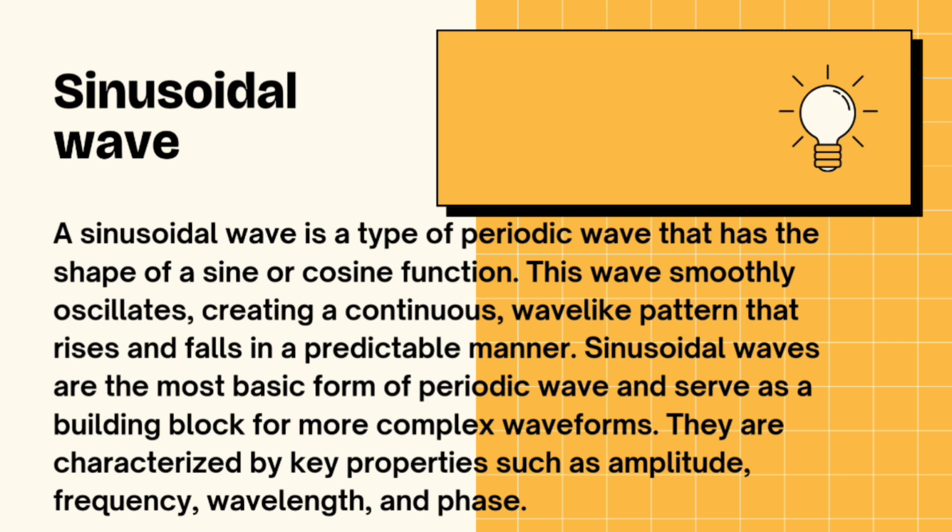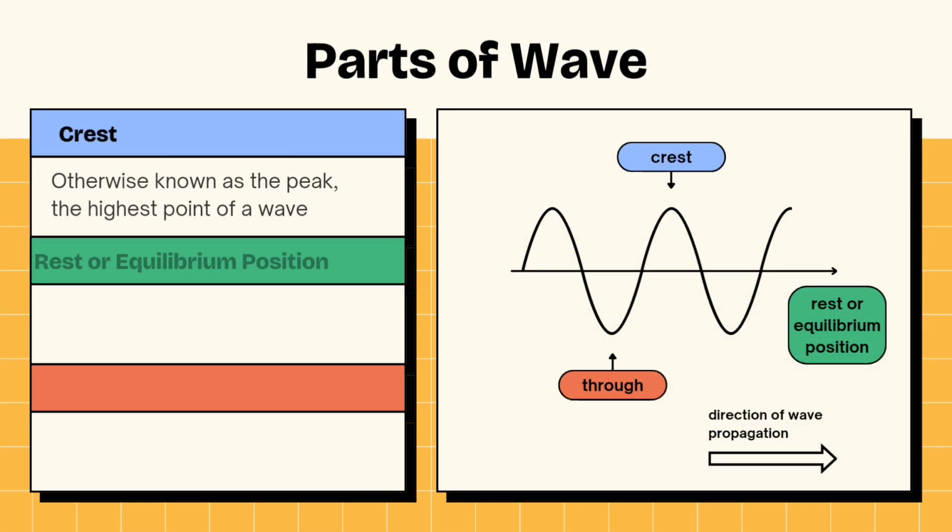A sinusoidal wave is a type of periodic wave that has the shape of a sine or cosine function. This wave smoothly oscillates, creating a continuous wave-like pattern that rises and falls in a predictable manner. Sinusoidal waves are the most basic form of periodic wave and serve as a building block for more complex waveforms. They are characterized by key properties such as amplitude, frequency, wavelength, and phase.